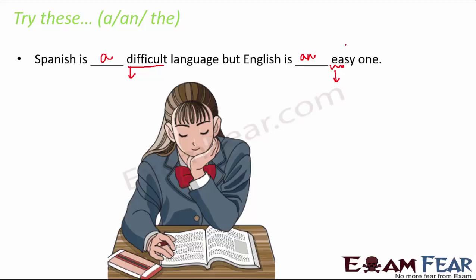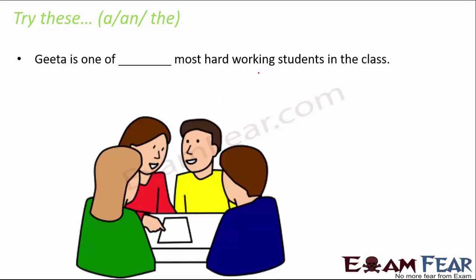Now here, it is not only because it starts with a vowel, it also sounds like a vowel. So when we say easy, it starts with E. So the overall sentence would be Spanish is a difficult language, but English is an easy one. Moving on to the next one, Geeta is one of dash most hardworking students in the class.